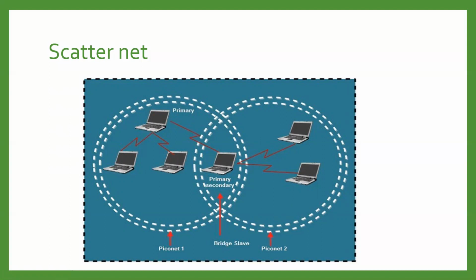So this Bluetooth architecture is divided into two parts. One is the piconet and the other is the scatternet. Okay.